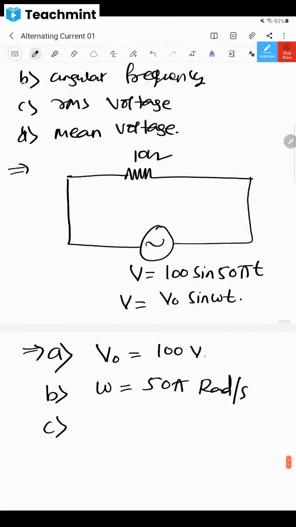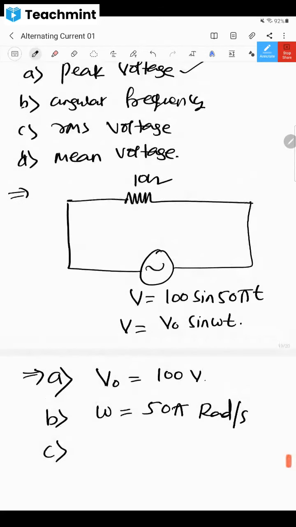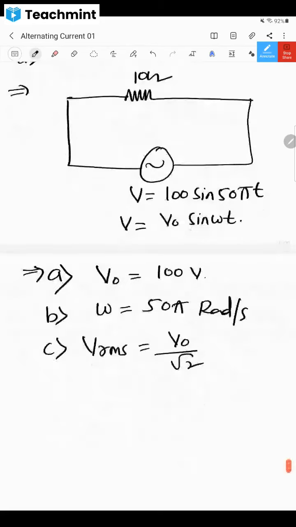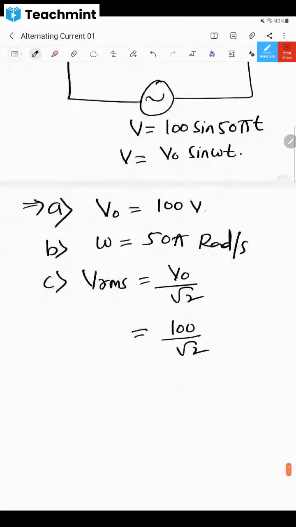Next, C, RMS voltage. V RMS they are asking. V RMS means you know the formula, no? V naught divided by root 2. What is the value of V naught? V naught is 100, so 100 divided by root 2.